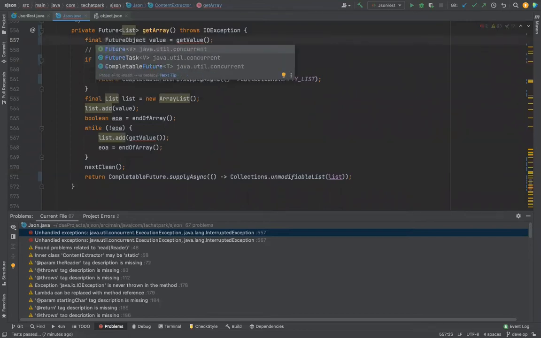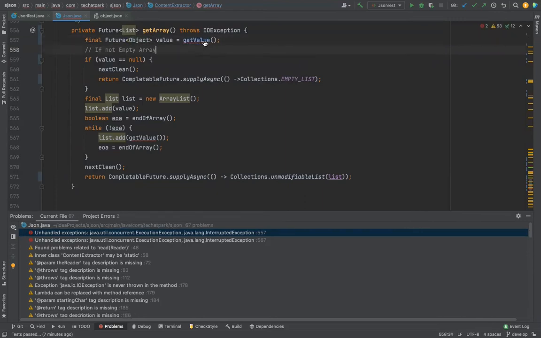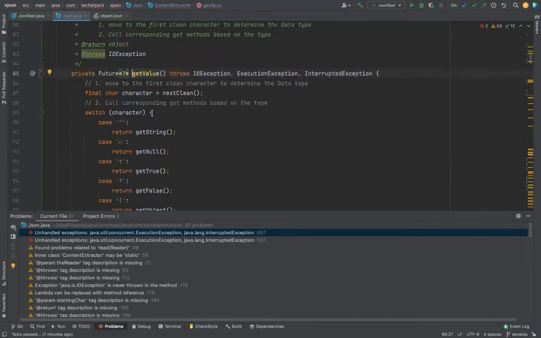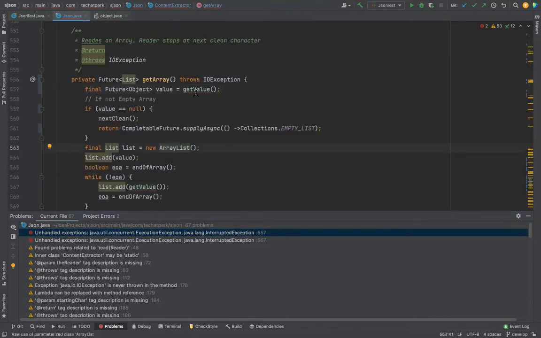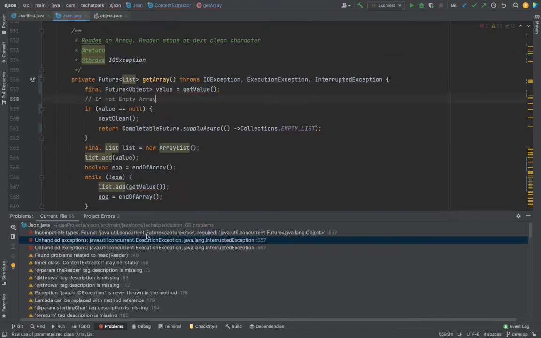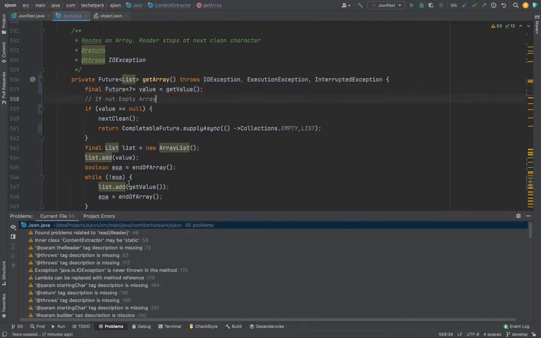Future of object is value. This also you need to throw exception. Future of anything. Okay. Now it says it's created. First thing, with TDD, performance is okay. Performance and memory we'll see later, but it should not break the existing use cases.